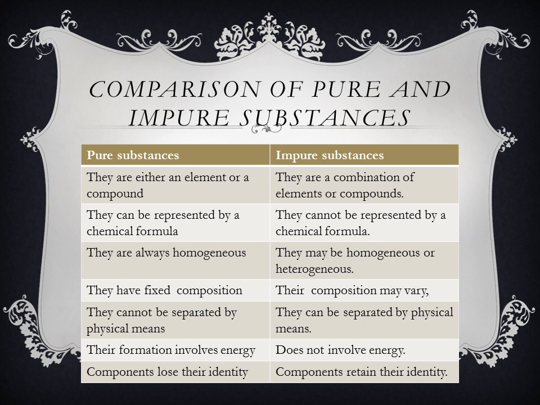Next one is, pure substances cannot be separated by physical means. They can be separated only by chemical methods. But in the case of an impure substance, the components can be separated by physical means.